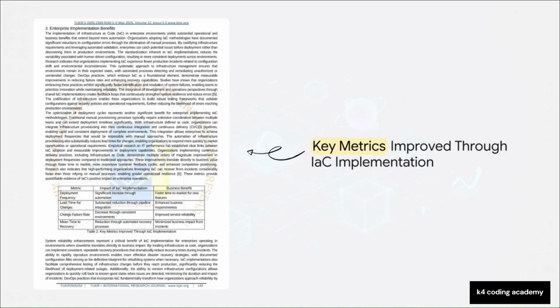By codifying infrastructure, organizations aren't just speeding up deployment. They're fundamentally reducing lead times across the board. They're catching failures before they even happen, slashing their change failure rates, and turning disaster recovery from a frantic multi-day nightmare into an automated, rapid process.